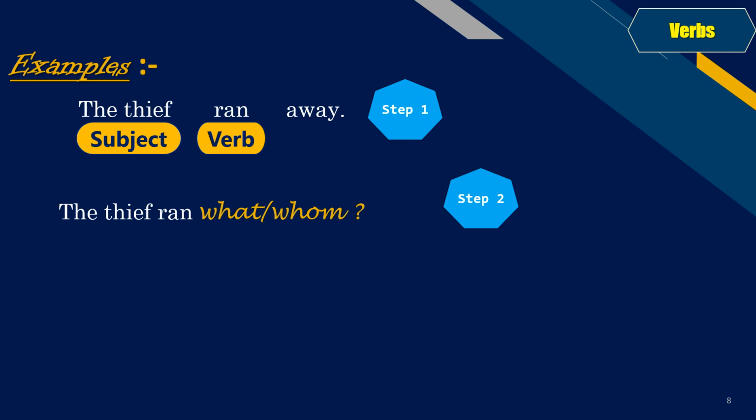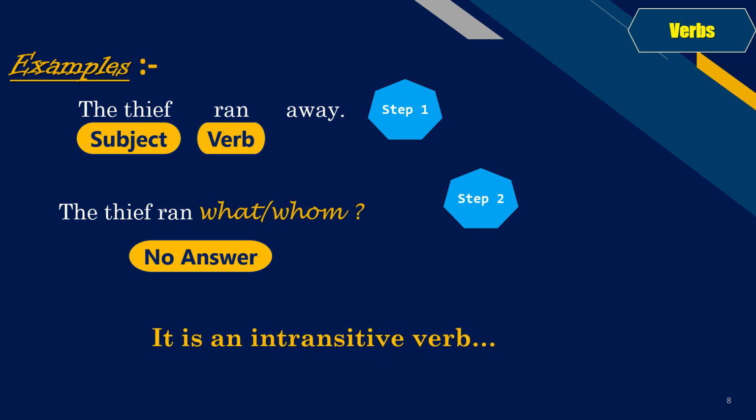Are we getting the answers to these questions? No. I don't know the thief ran what. I don't know the thief ran whom. So that means we do not have an answer. And since we do not have an answer to these questions, that means our verb ran is an intransitive verb.